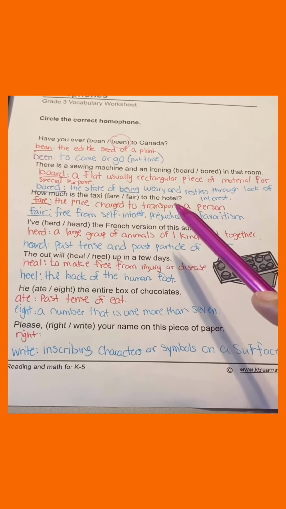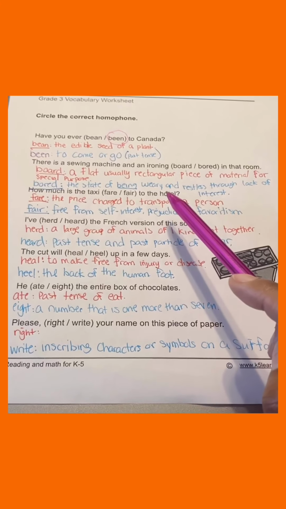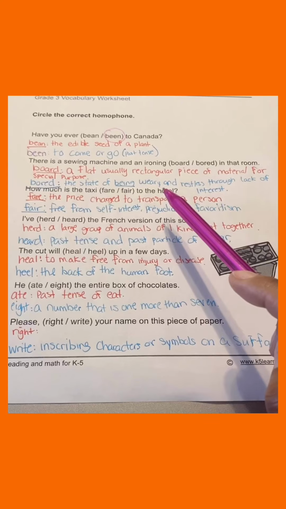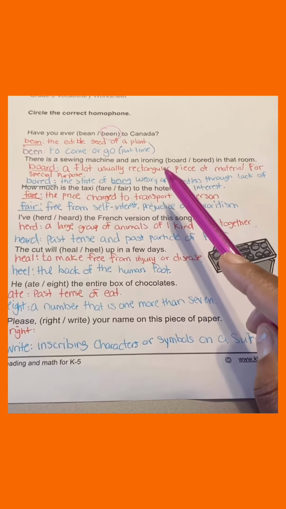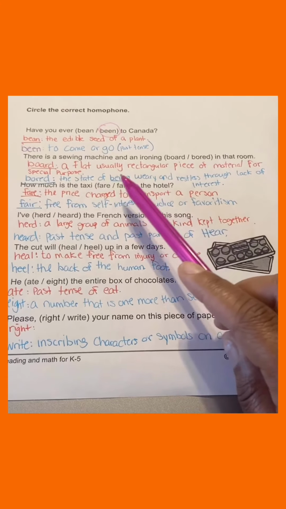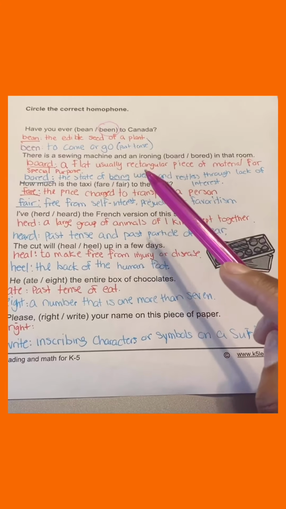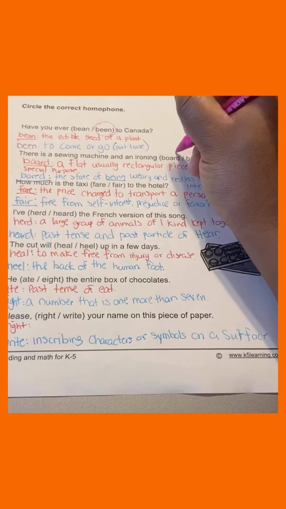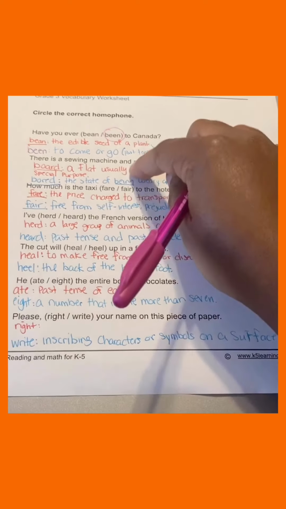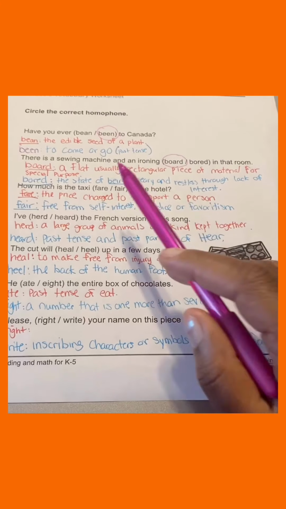Now that I have definitions, I need to see which one is logical, which one makes sense. There's a sewing machine and an ironing board. I know that an ironing board is a flat surface that you put your clothes on to iron. So the first definition is more logical, and it fits the definition in the dictionary.